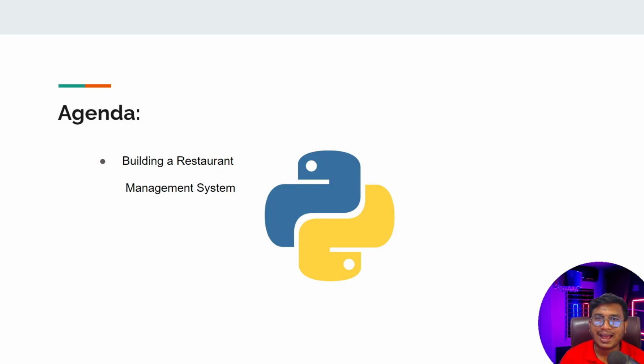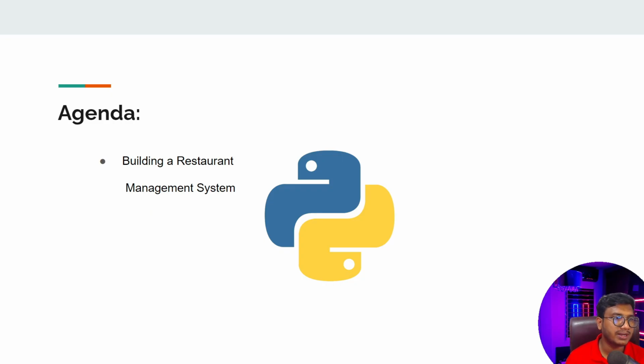But if you want to implement it with the help of any other data type or any other data structure, you can. I don't have any kind of issue. But if you use a dictionary in this project, it would be more efficient than the other data types. Fine. Now let me tell you about this project, which project we are going to implement here.